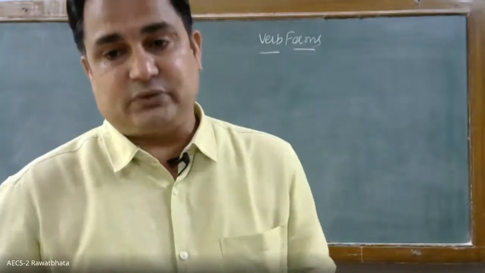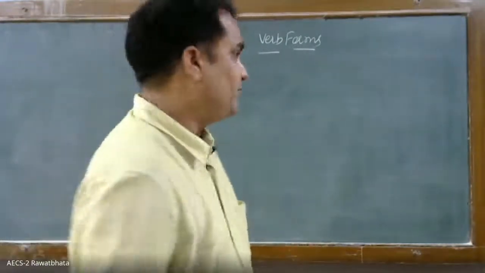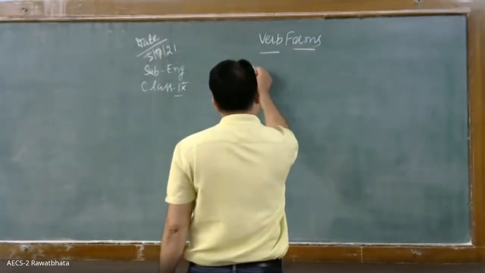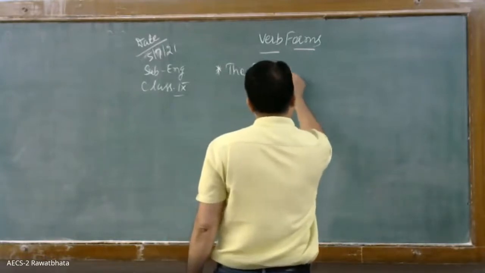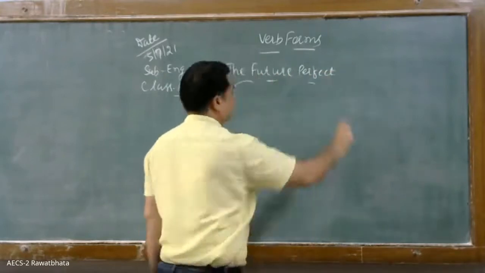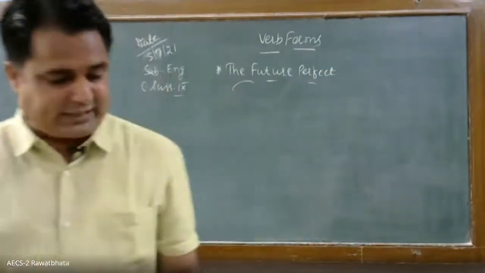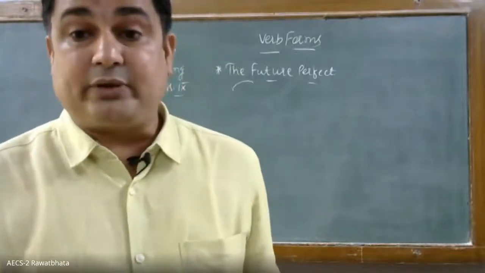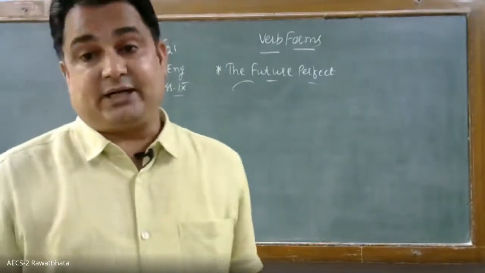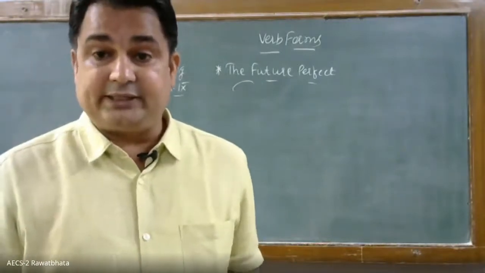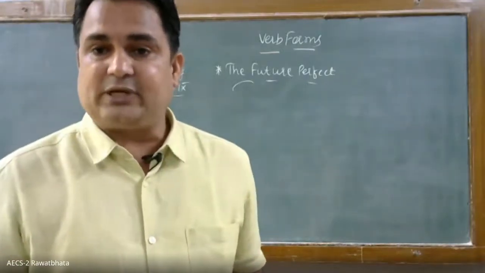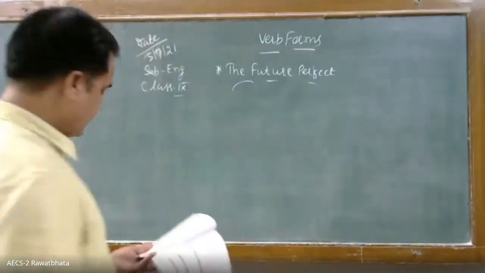Okay. Now children, you write regarding the future perfect. Future perfect tense, you write, the future perfect is used to indicate the completion of an action by a certain time in the future. It indicates what? It indicates the completion of an action by certain time in the future.